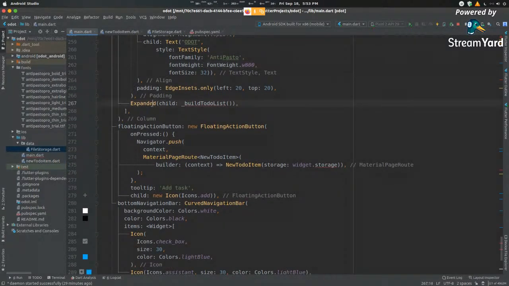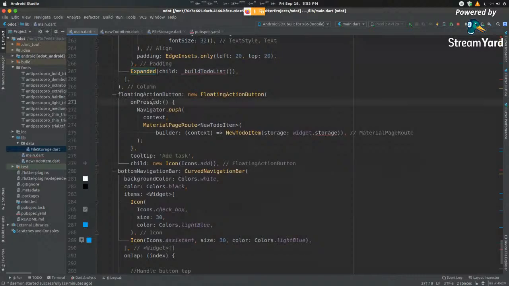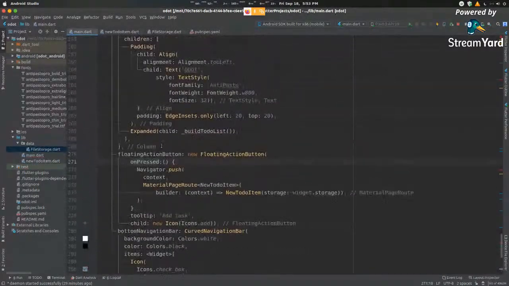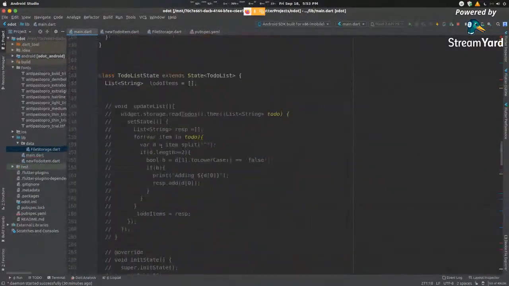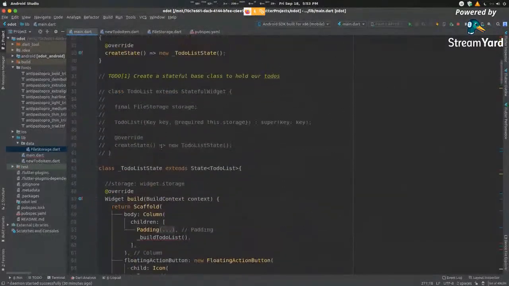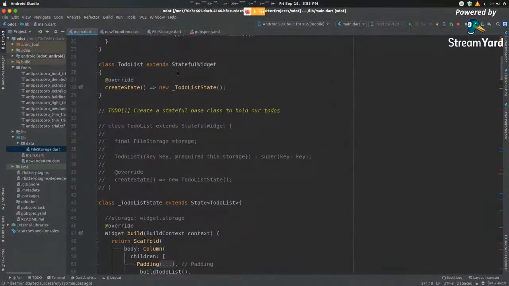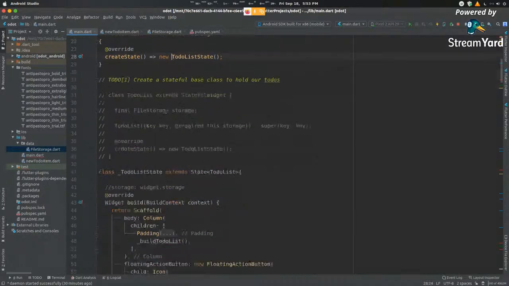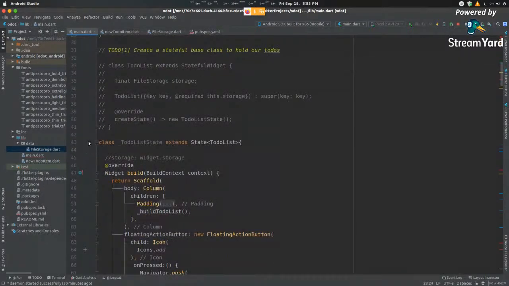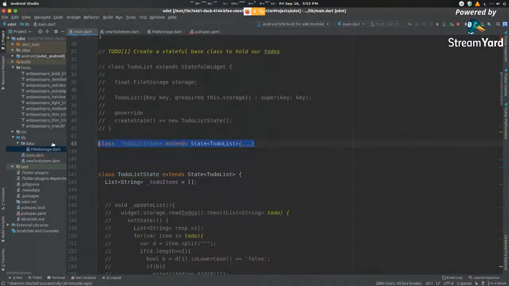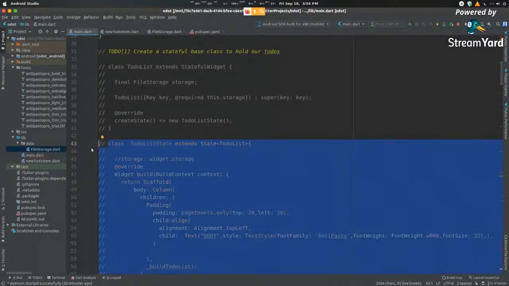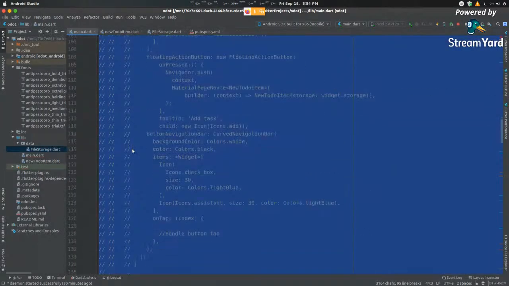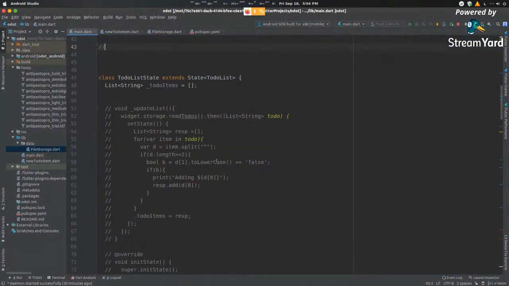And that is why we use this expanded widget. Again, the basic floating action button, the bottom nav bar, all that kind of stuff. So that is our to-do list state built. So what we're going to do is first, let us remove the dummy class that we created here. Let me minimize this and comment this out. And this is our to-do list state complete as well.